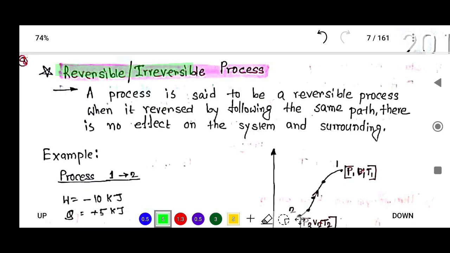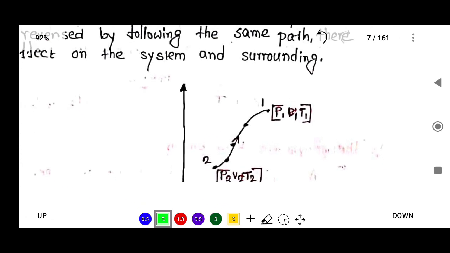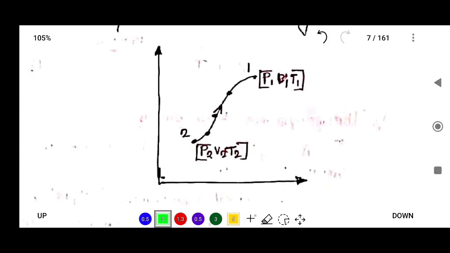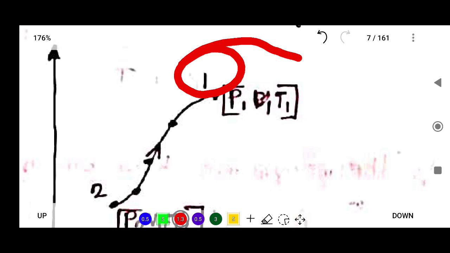Let's try to understand what is a reversible process. There is a graph, and this is the initial state. Initial state means any condition of the system, known as a state. In this system there are measurable properties. Suppose pressure is a measurable property, temperature is there, and volume is there. These are the measurable properties of the system.